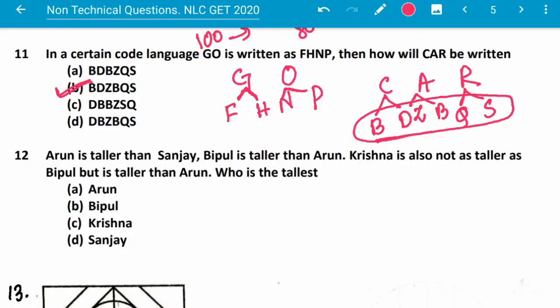Arun is taller than Sanjay. Bipul is taller than Arun. Krishna is not as tall as Bipul, but taller than Arun.